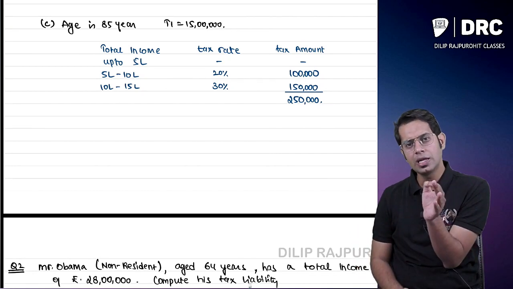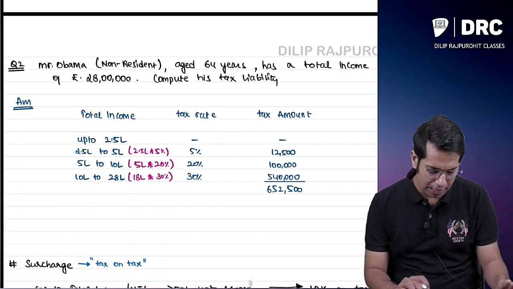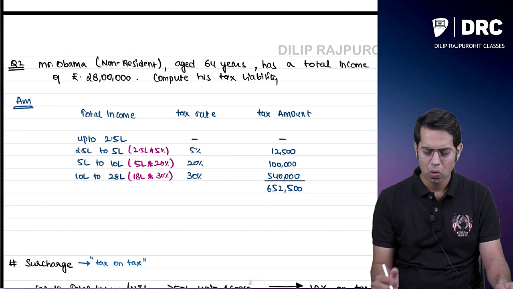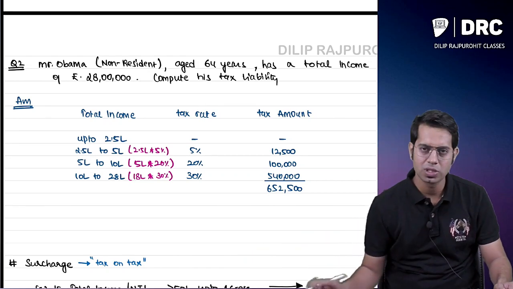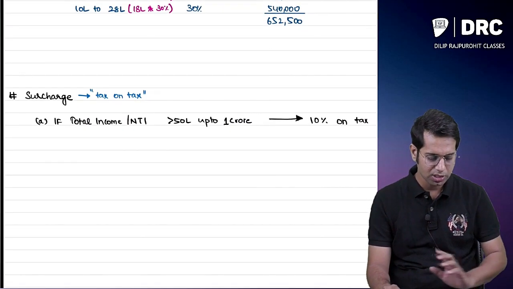If your total income exceeds a certain limit. You don't have to pay surcharge normally, but you will have to pay surcharge only when your income crosses some limit. When is this surcharge applicable? Only when your total income crosses that limit.